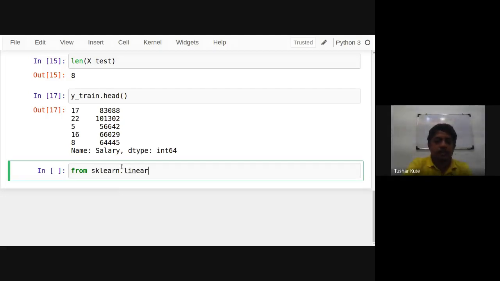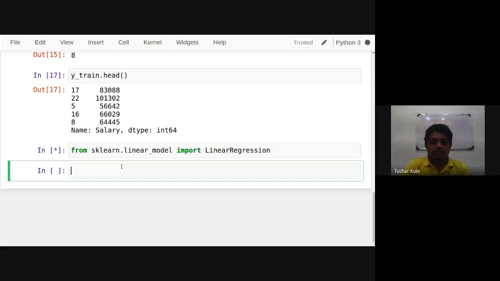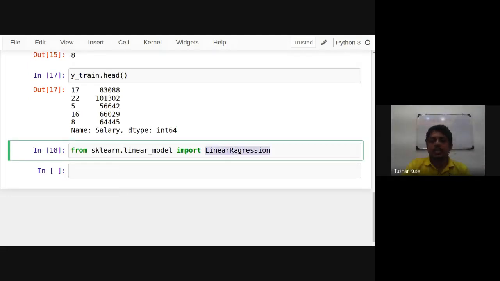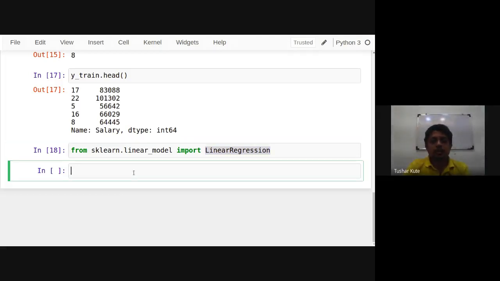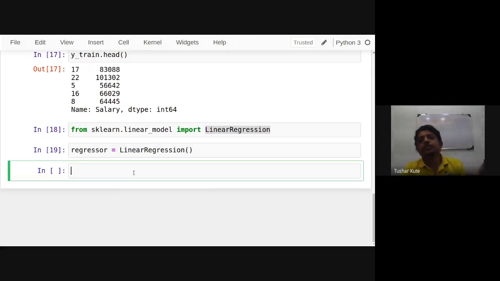There's a package called linear model in sklearn. Inside that, almost all regression algorithms are there. Linear regression is a class which I am importing from this package. Create the object of it using the constructor of the respective class.